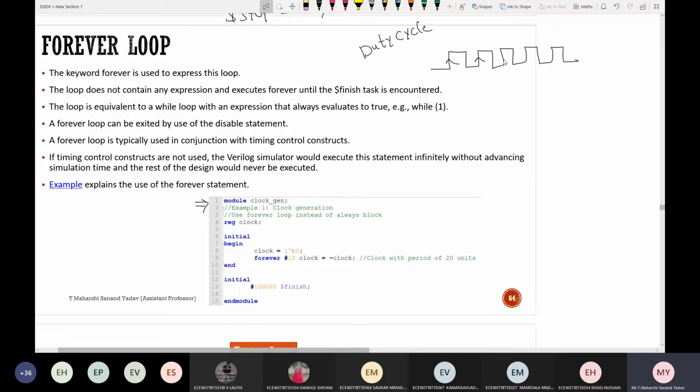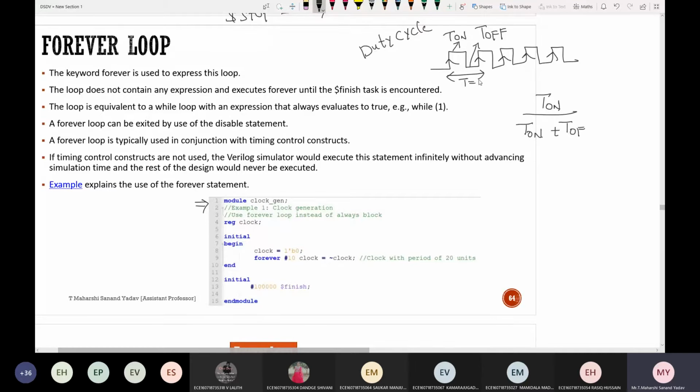Suppose I take the clock like this, what will be the duty cycle for this? The time for which it is on, from 0 to 1, divided by the total time period. The total time period is nothing but T on plus T off.